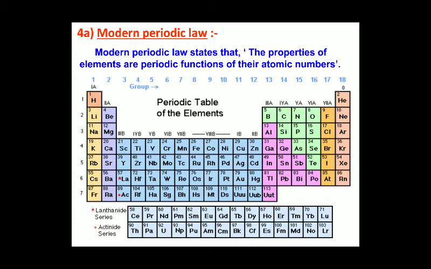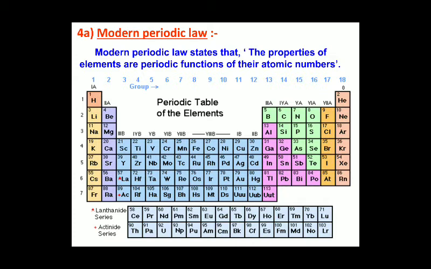The image you are looking at now is the modern periodic table based on the atomic number. He divided it so that subgroup A holds the normal elements and subgroup B holds the transition elements.